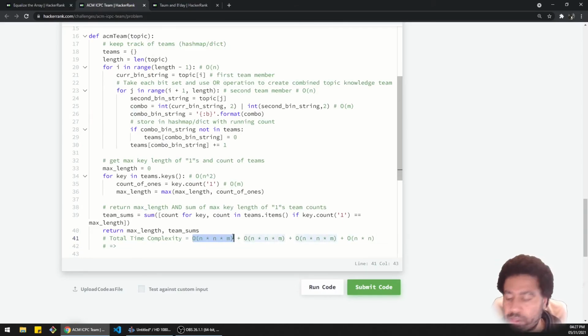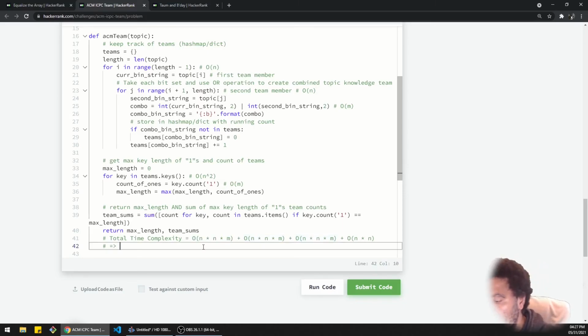So effectively you have 3 of these. You can even see the highlighting. So it's 3 times that, or I could say 3n squared times m, plus big O of n squared.